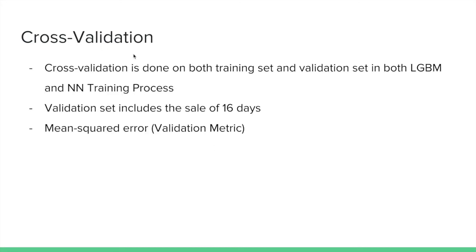So let's talk about the cross-validation. Both the LightGBM and neural network models are trained in such a way that they will be trained until their cross-validation does not improve anymore. So we have to do the cross-validation for both the training set and validation set. We also make sure that the validation set includes the sales for the next 16 days, which is the same as the test data, in order to get a better result. We will be using the mean square error as a validation metric.